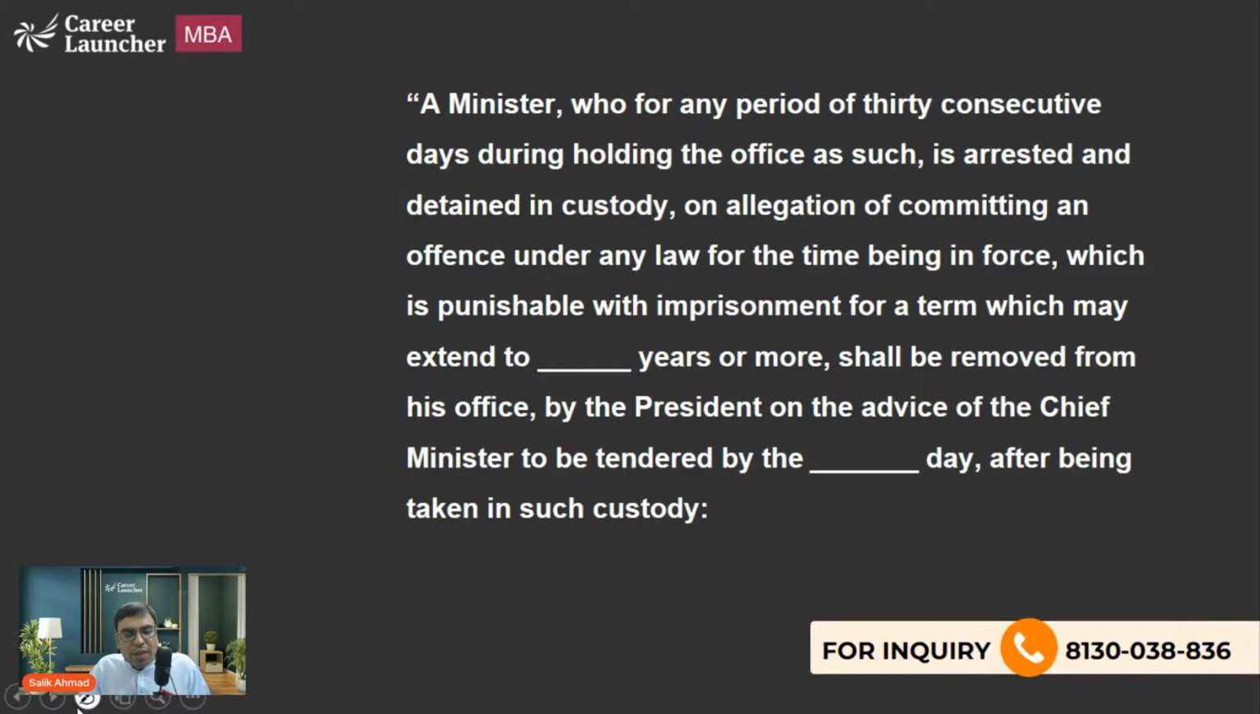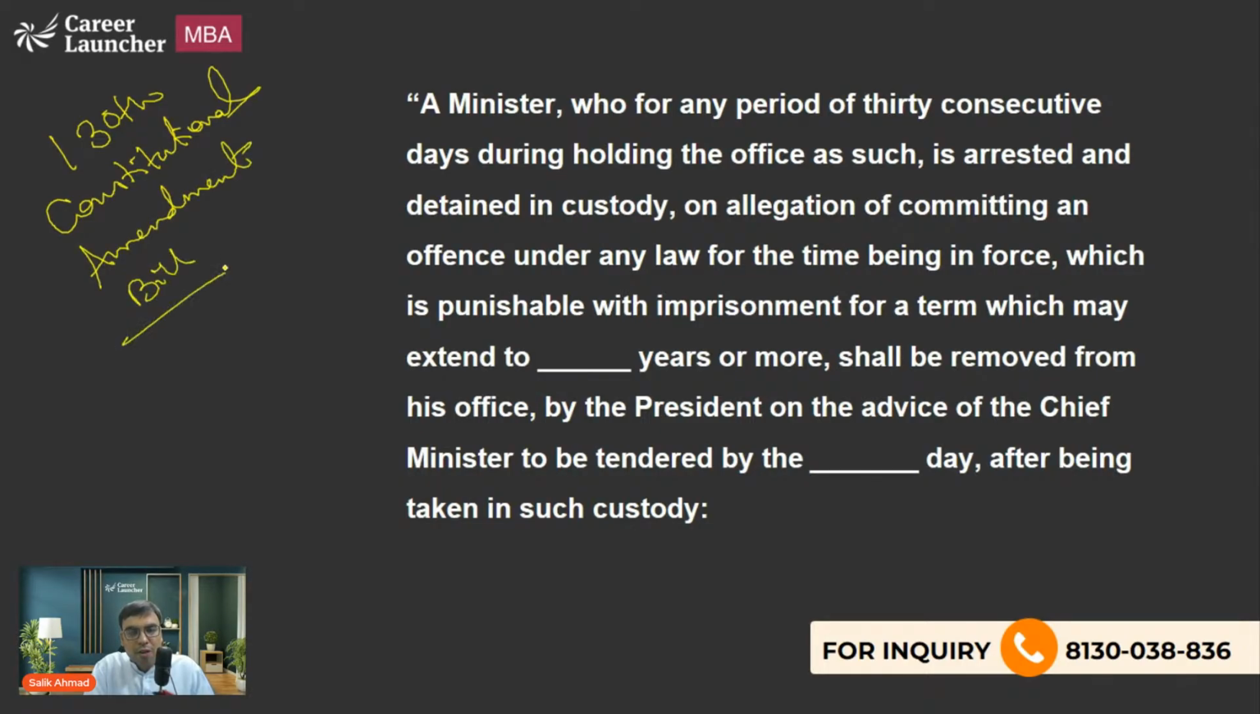So basically, this is the statement that is given, the main crux of the Constitutional Amendment Bill. A minister who, for any period of 30 consecutive days during holding the office as such, is arrested and detained in custody on allegation of committing an offense under any law for the time being in force, which is punishable with imprisonment which may extend up to 5 years, shall be removed from his office by the president on the advice of the chief minister, to be tendered by the 31st day.